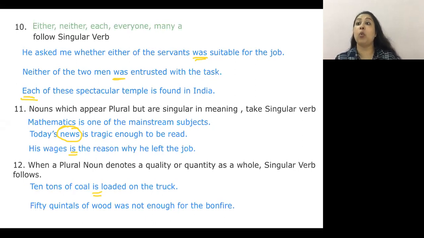Similarly, 50 quintals of wood was not enough for the bonfire. However much wood was put in the bonfire, it was not enough. I hope all the rules here are cleared and we proceed on to the exercise together. Exercise. Okay.